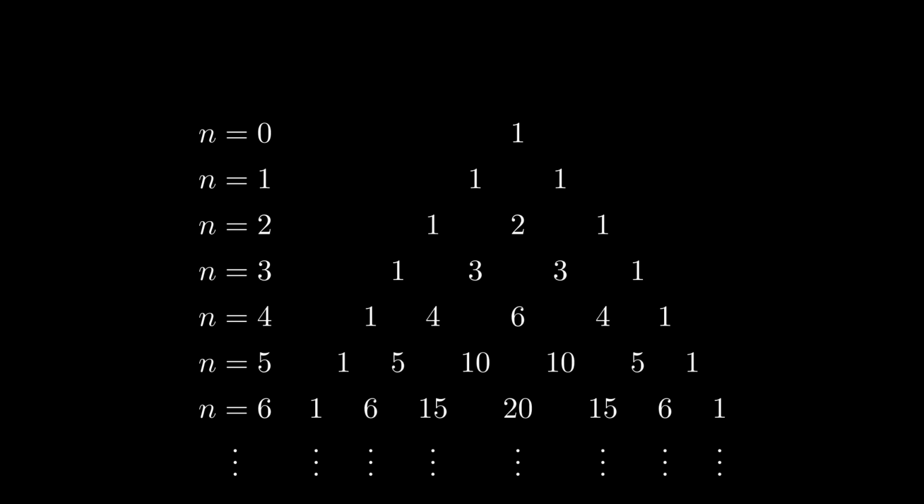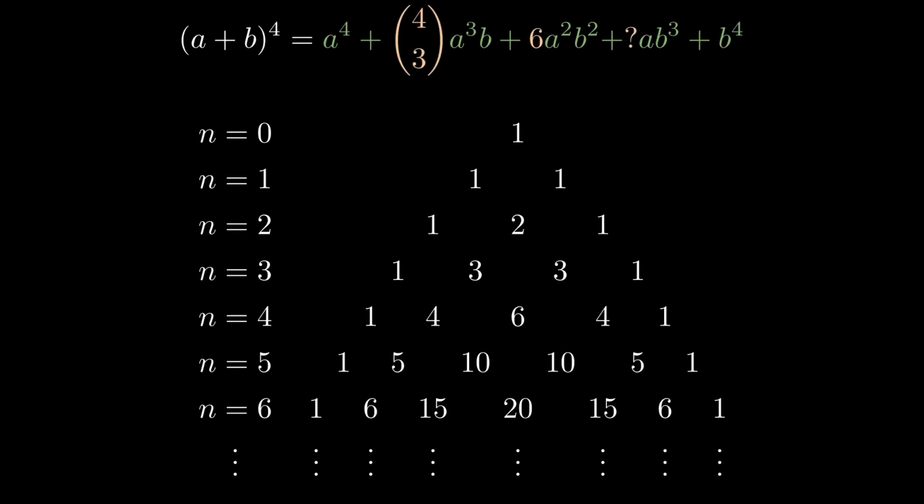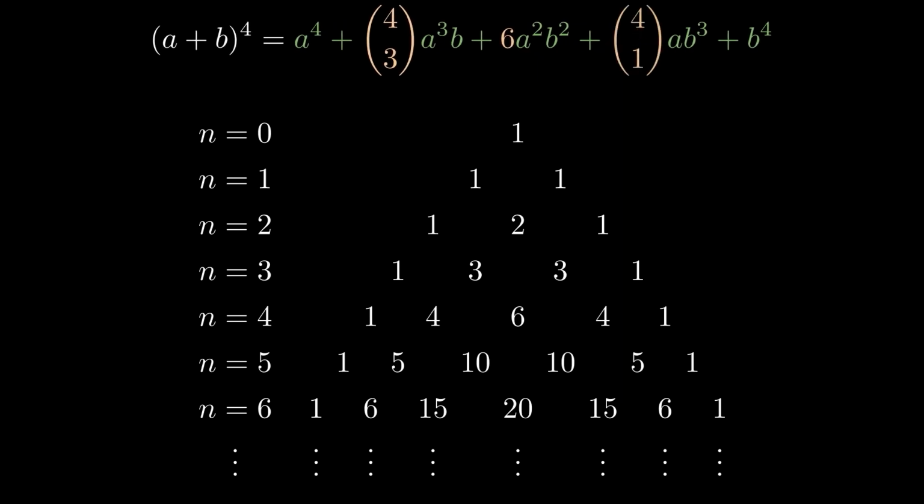Now we can use Pascal's triangle to solve our original problem. All we need is the coefficient for a cubed b and ab cubed. The coefficient for a cubed b is 4 choose 3, and the coefficient for ab cubed is 4 choose 1.